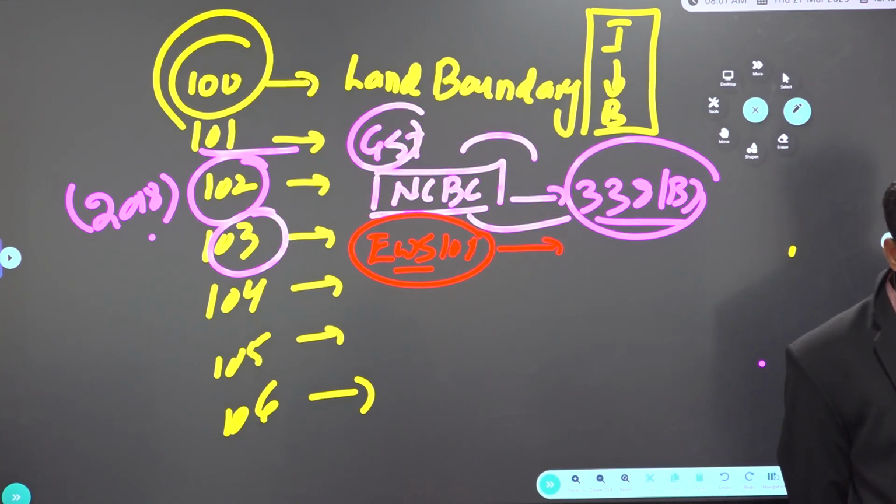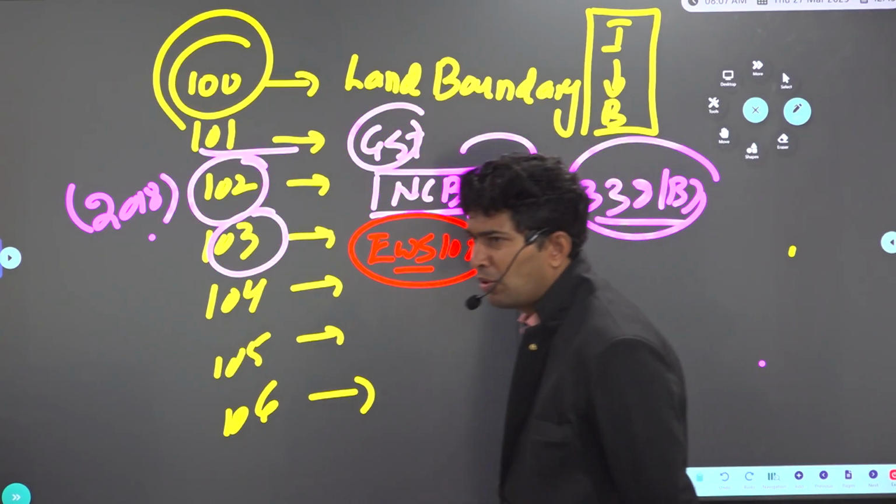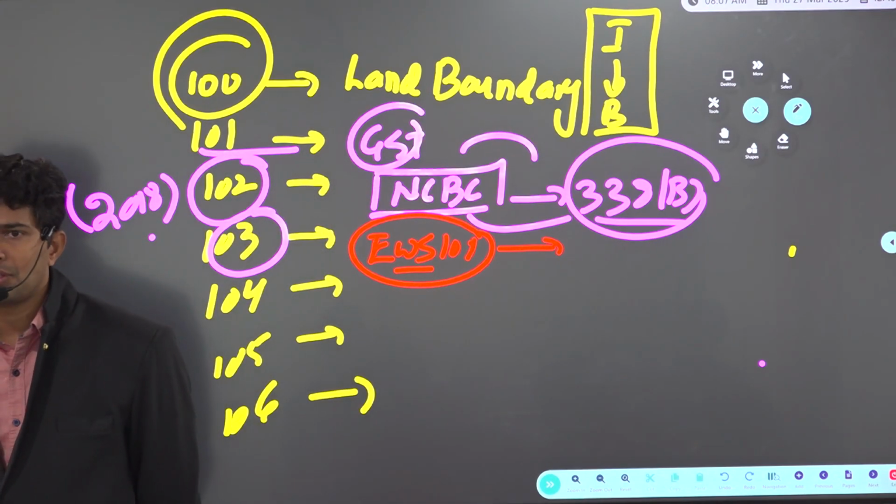In the Indira Sawhney judgment, remember that reservation should not be more than 50%. That's why we had to add an exemption, and we added that extra 10%.